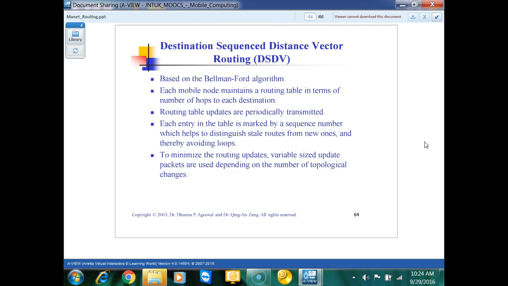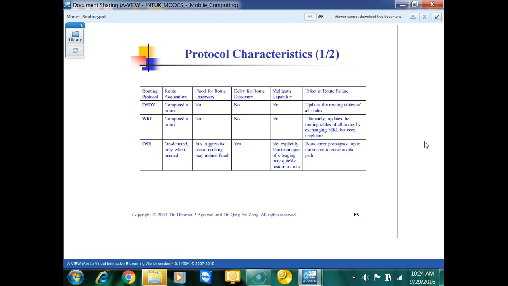That's what we're saying here. You will have to distinguish the stale loops from yours and avoid the loops also. You can also avoid the loops by the sequence number. So here we have DSDV, where the loop is already predetermined.